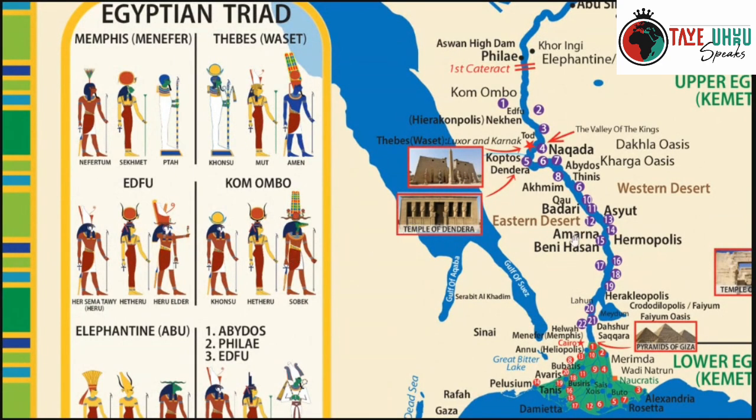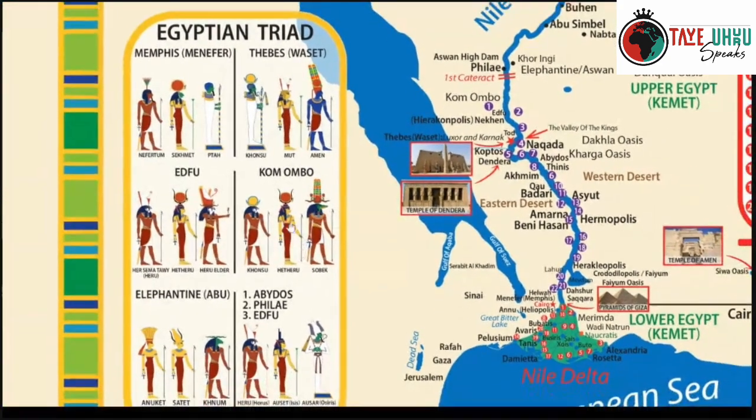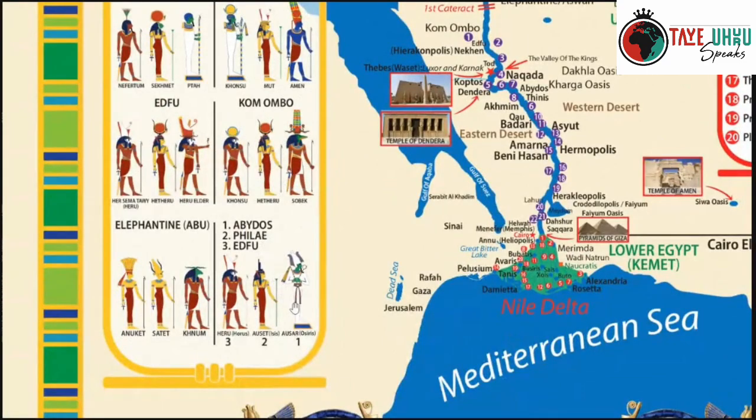Just for example, at Thinis, in the First Dynasty, right by Abydos, the deity was Anhur, located right by Abydos.